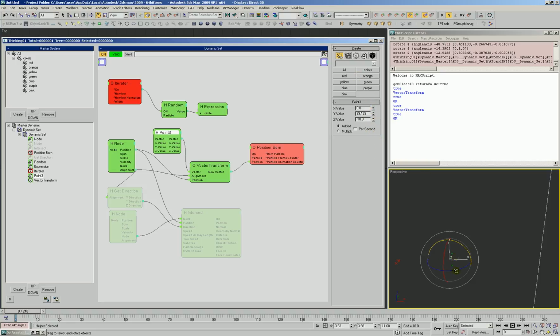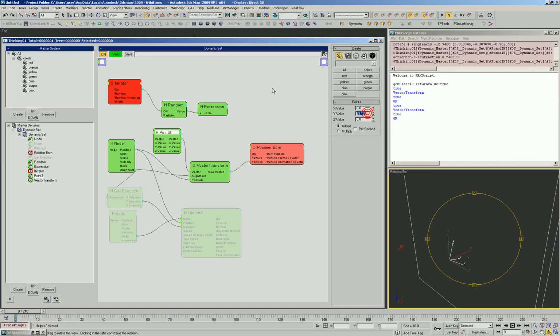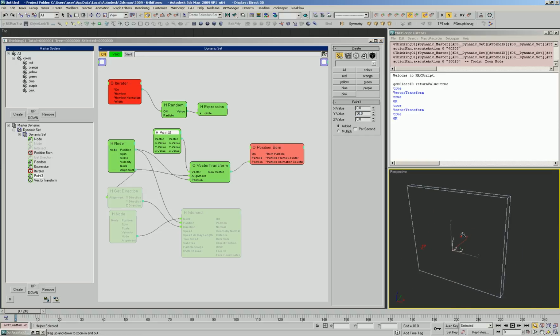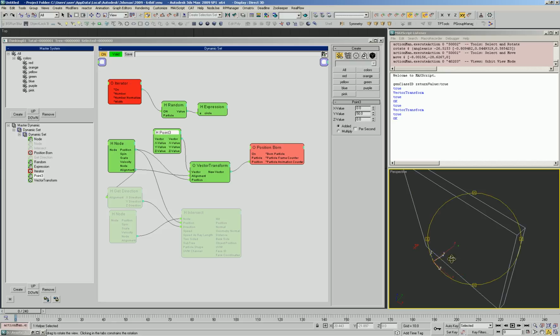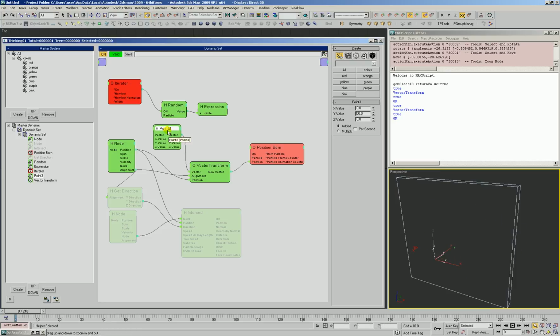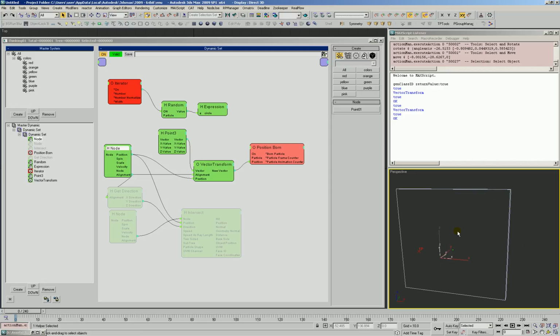We can see that particle being shifted in space there. Go ahead and leave that at 0 for the moment. Okay, so we can see that this vector is completely projected through this other alignment space. That's working fine. Let's go ahead and start to integrate the random circle stuff into this.